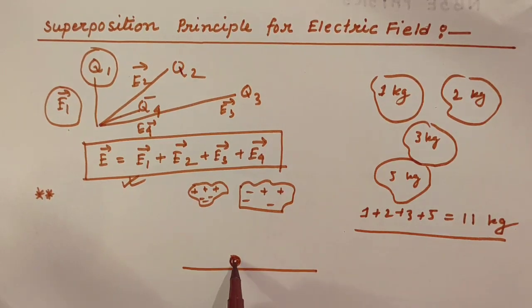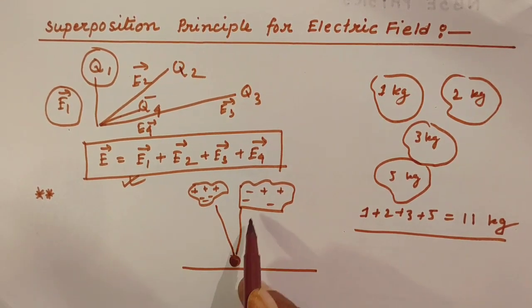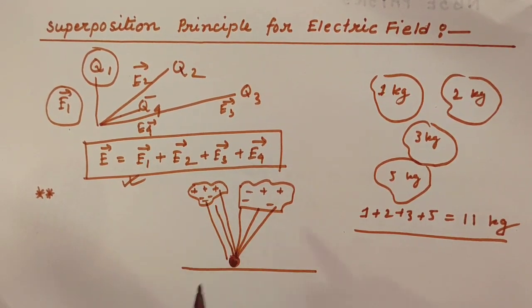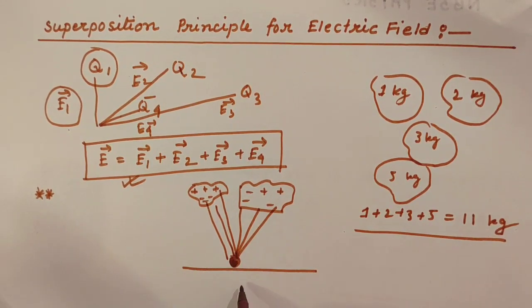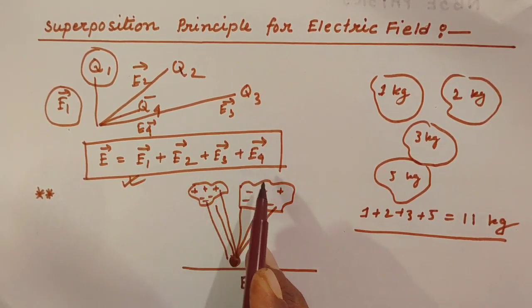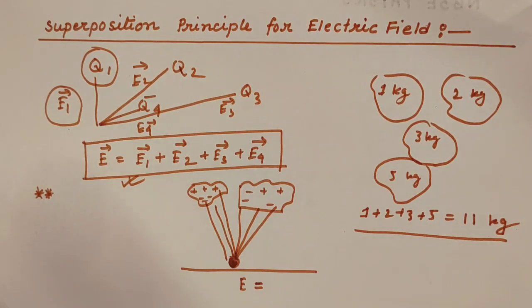When one measures with the electric field mill, it will be the superposition of all the charges in the cloud. Okay, so here we are getting the electric field due to all the charges around this position. From this example you can remember the fact very clearly.